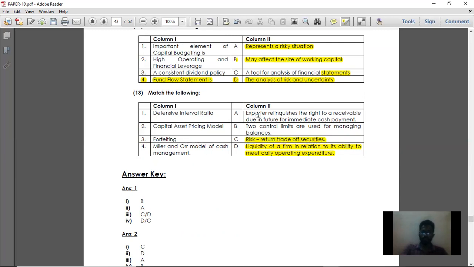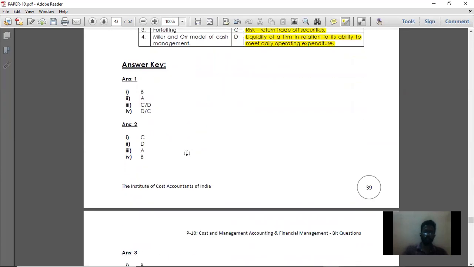Forfeiting: the exporter relinquishes the right to receivables due in future for immediate cash payment. That is forfeiting. Then the approach of cash management: 2 control limits are used for managing the balances. That is the model of cash management. So with that, we have completed the match the following 2.